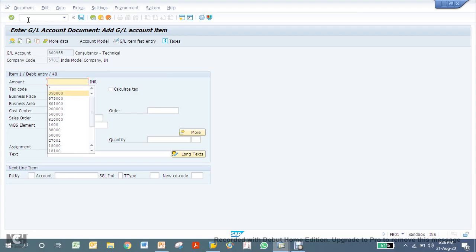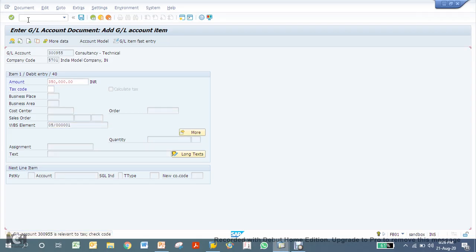I have configured this GL account in the allocation structure for the budgets for the project for settlement purpose. Let's use 3,50,000 and enter payment. See, I have got this error message. It says no fund center entered or derived in this. So I need to assign this WBS element.